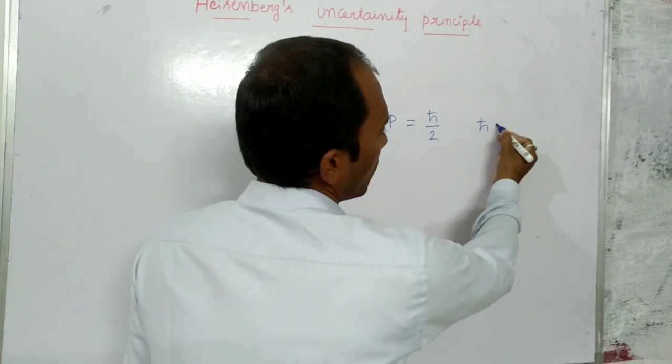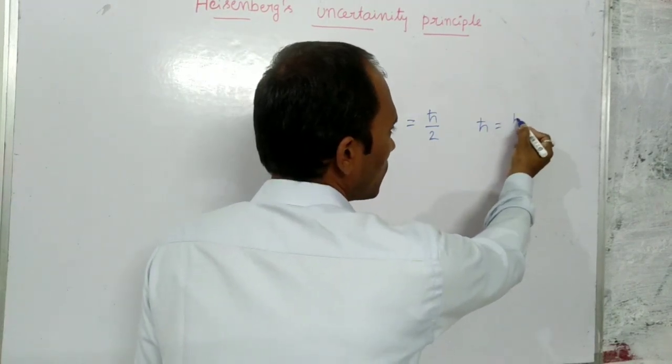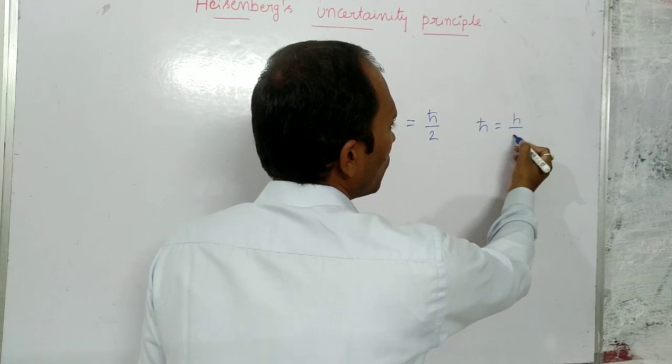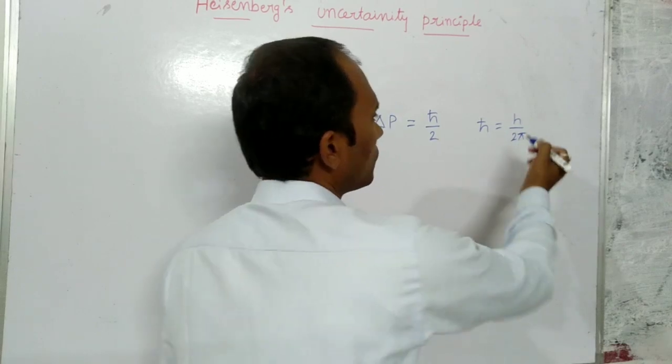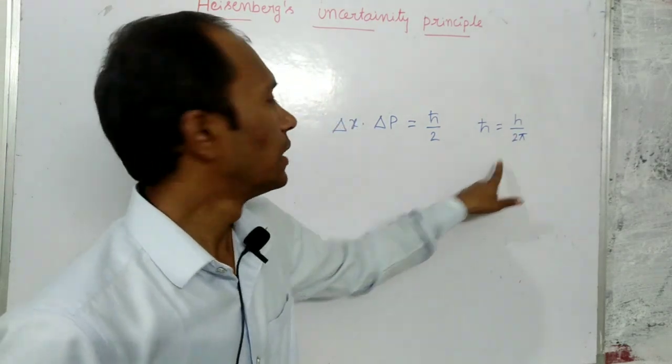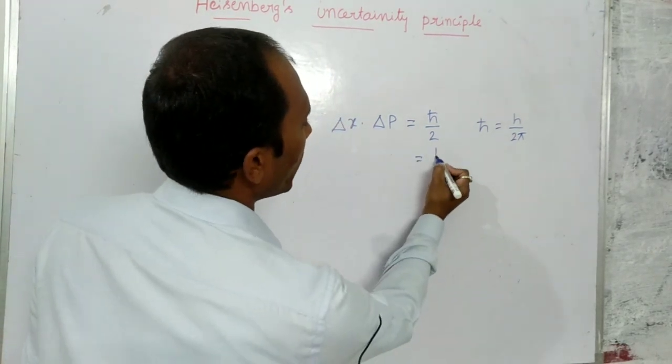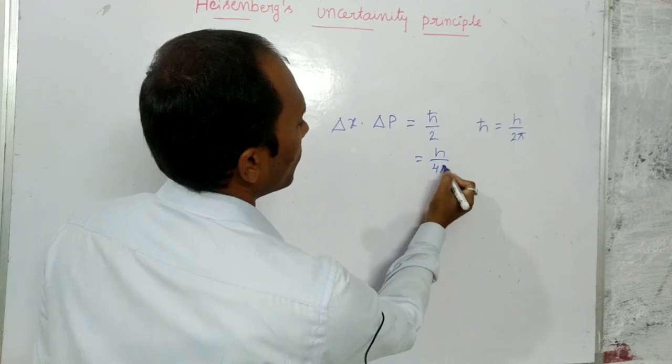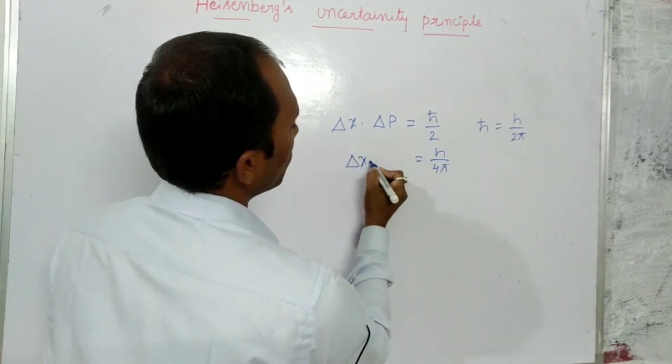What do we mean by h cross? H cross, or h cut, is equal to h by 2 pi. That means this is equal to h by 4 pi. So this is the minimum value.